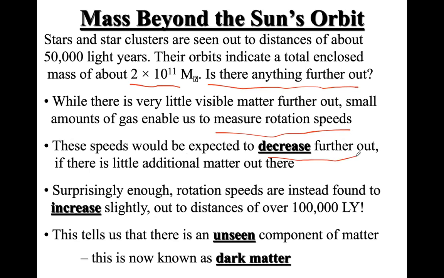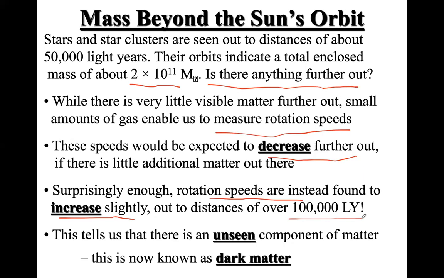This is what we would expect from our normal understanding. But surprisingly, the rotation speeds are instead found to increase slightly out to a distance of 100,000 light years.